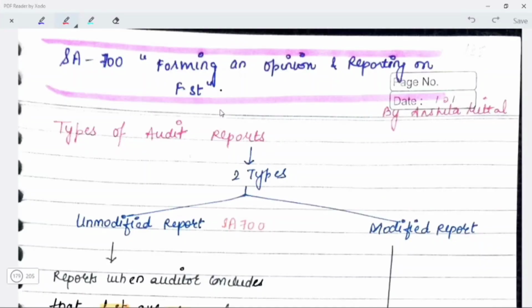Today we will be covering the SA 700 series, the last one, as we have done the previous series till date. So let's just start with it. SA 700, Forming an Opinion and Reporting on the Financial Statements.